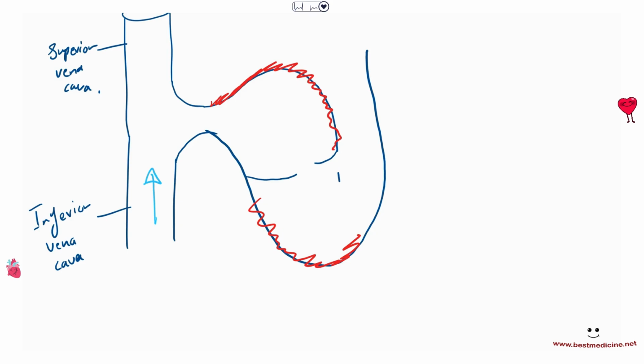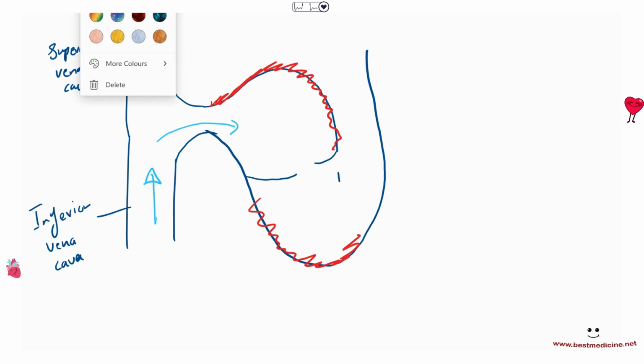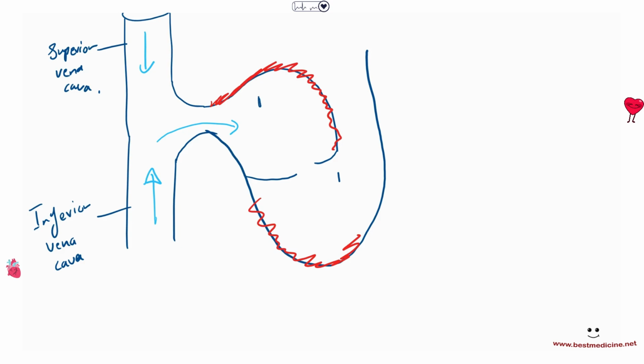So deoxygenated blood that is collected from the superior portions and the inferior portions of the body comes from the vena cava into the chamber on the right. This chamber is called the right atrium, okay? The right atrium, and that is very important for you to remember.